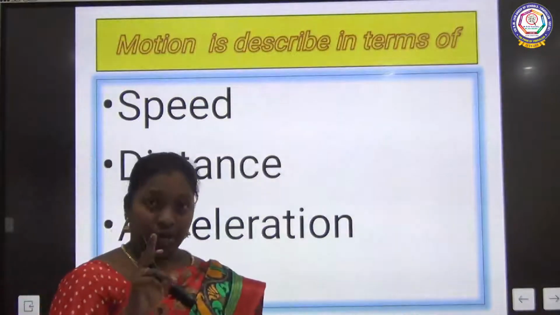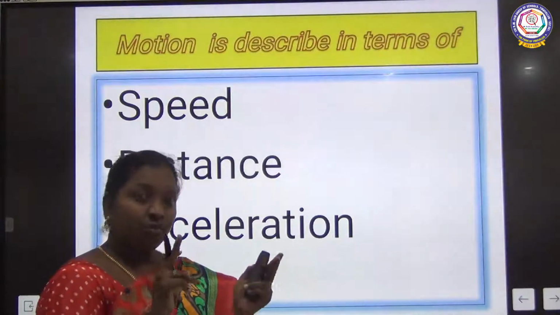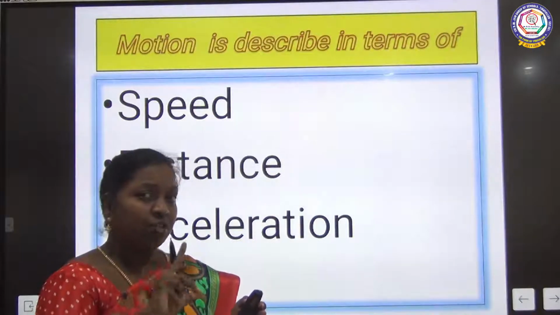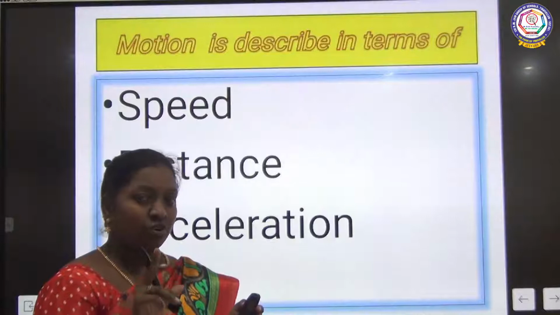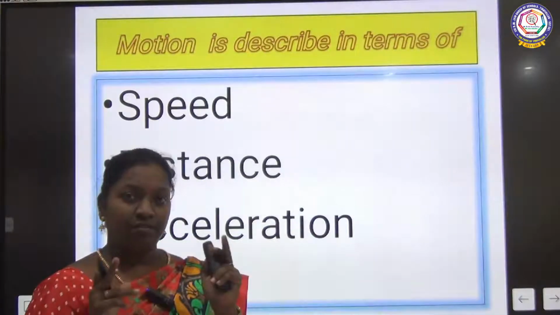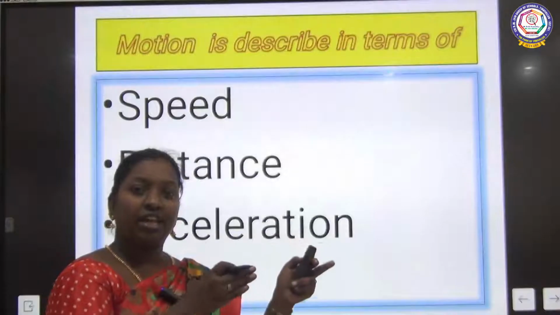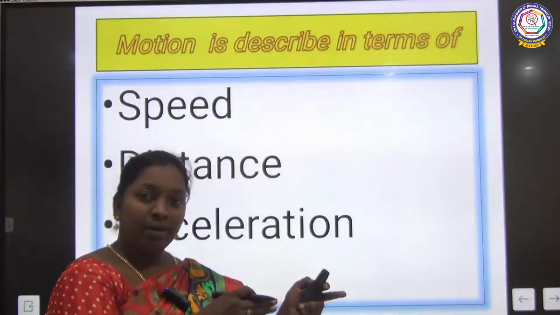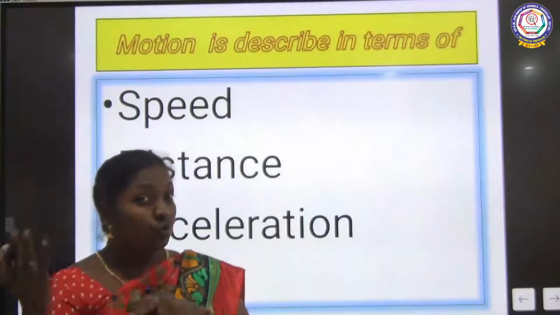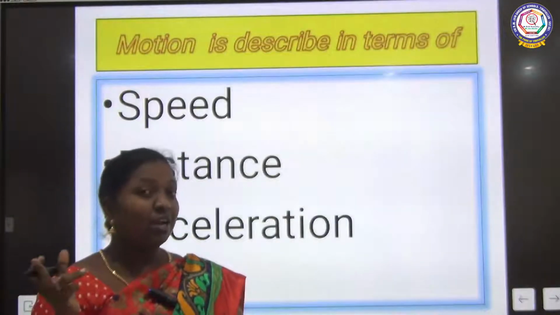Now there is a difference. The object which is in motion will definitely come to rest, which means there is no change in position. So motion and rest: an object changing position with respect to its surrounding is called motion. There is no change in the position is called rest.